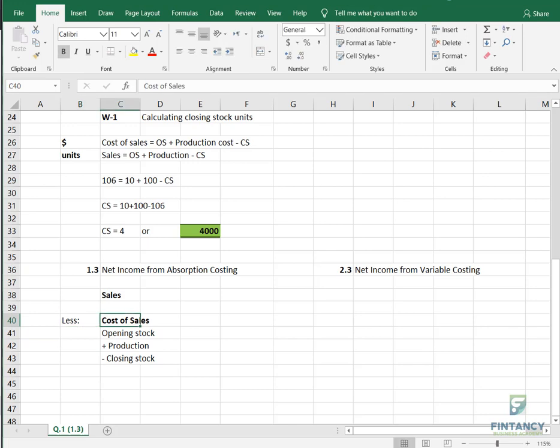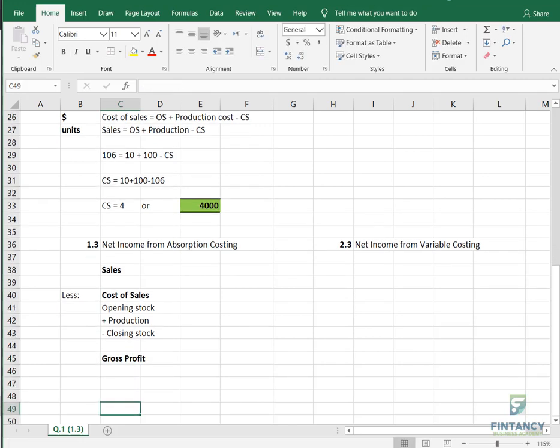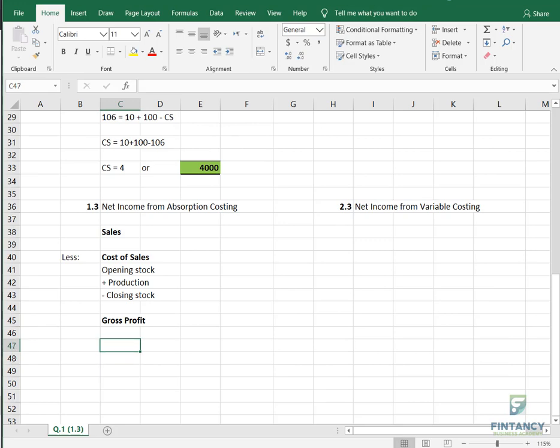Am I wrong? People are writing yes. Gross profit, right? So sales minus cost of sales is what? Gross profit. Now see, when I talk about this area, it is basically the product cost area. Getting it, everyone? Please remember this highlighted area right now, which I have highlighted in front of you. This is called the product cost area. Here I write the product cost. So in short, above gross profit we write the product cost. Below gross profit, we write the period cost.